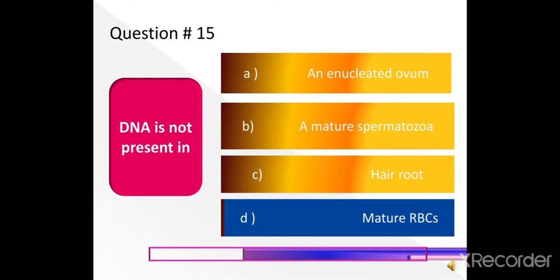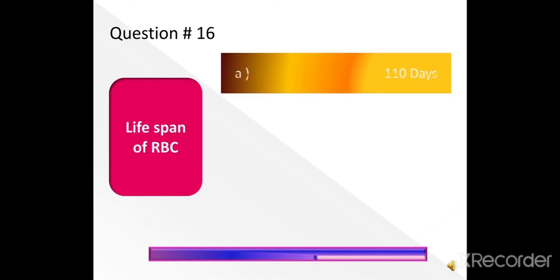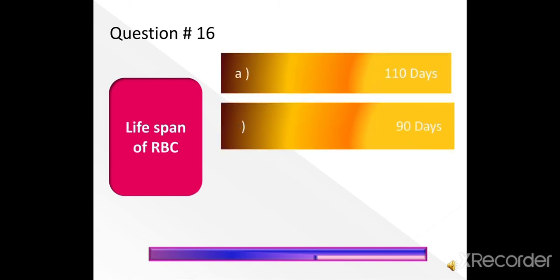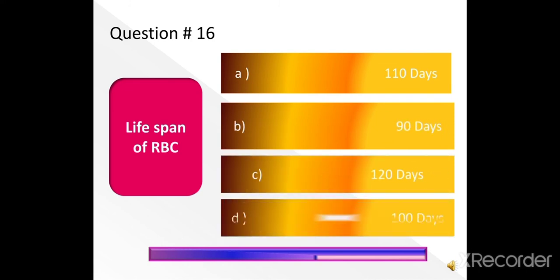Next question, question number 16. Lifespan of RBC is 110 days, 90 days, 120 days or 100 days. The right answer is 120 days. Lifespan of RBC is 120 days.